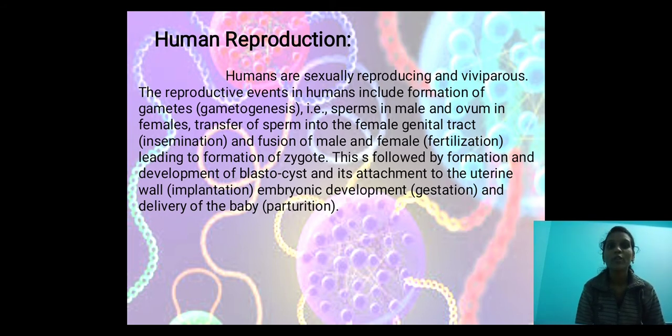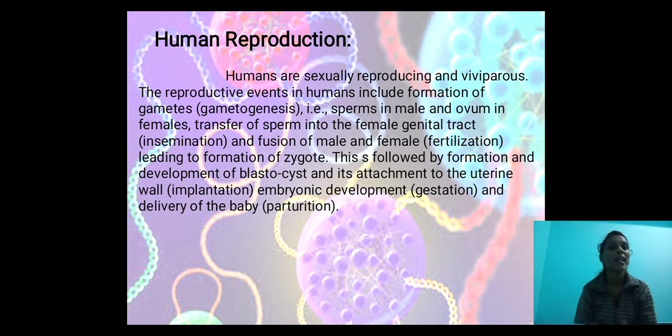Next, leading to the formation of zygote. After fertilization, the zygote will be formed. This is followed by formation and development of blastocyst and its attachment to the uterine wall. After the formation of the zygote, it is attached to the uterine wall, that we call implantation.